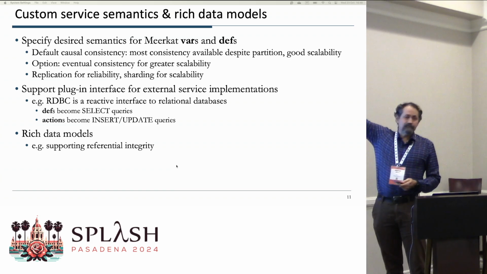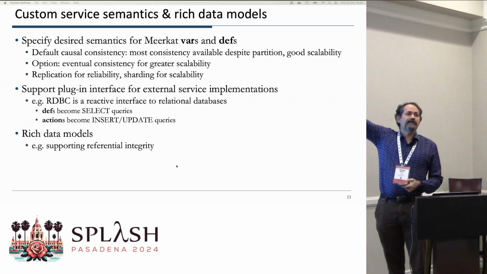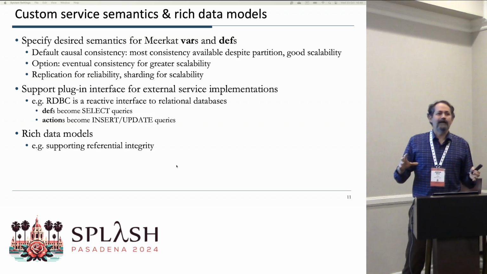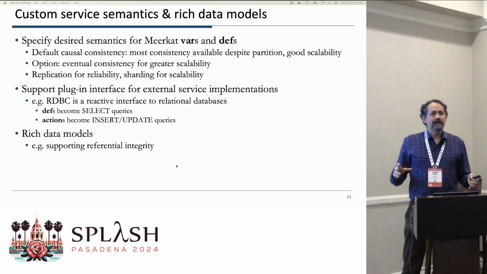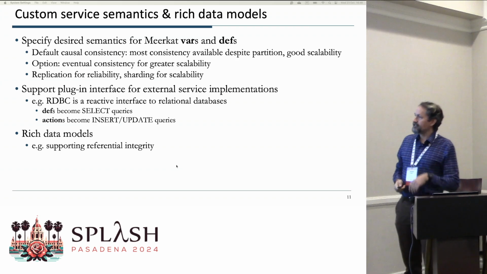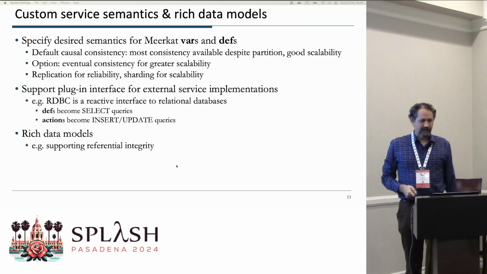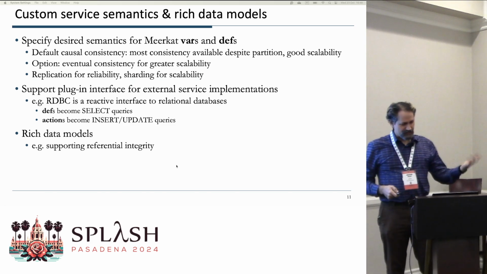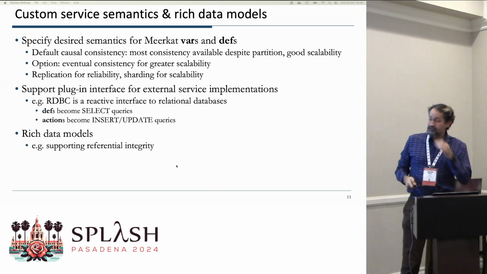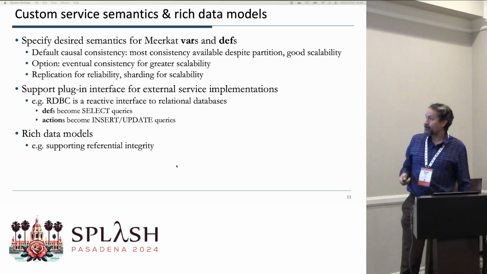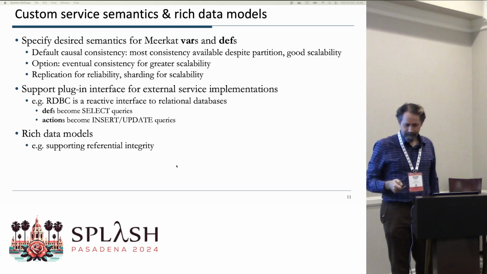So we want to provide some great defaults that we think a lot of people will use. And I think it's a story of programming languages that if you provide a few really good things, people can use the tool effectively. But again, two sizes also don't fit all, right? So we'd also like the ability for people to plug in their own database, maybe a commercial database that's reactive, and definitions become select queries, actions become insert updates. And then looking at more interesting data models that we don't support right now, like referential integrity, for example.